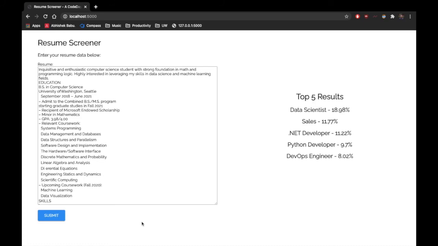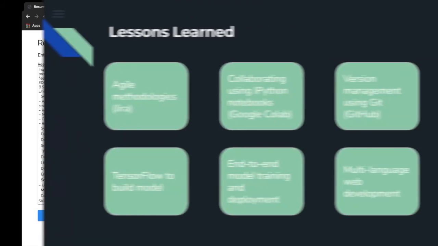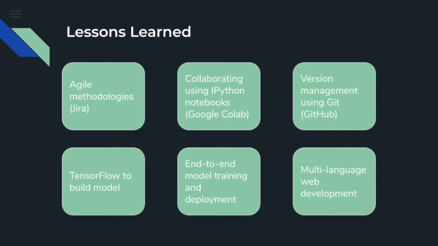Now, I'm going to hand it over to Allison, who'll talk about her lessons learned from this project. Working on this project taught us many lessons. We learned about agile methodologies by using Jira to keep track of what tasks need to be done and what tasks have already been completed, and by having stand-up meetings with our mentor Sneha twice a week, during which we all shared what we were working on.